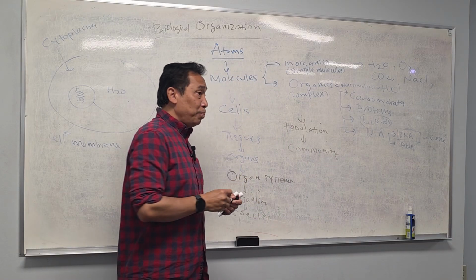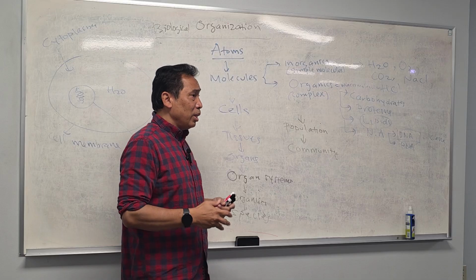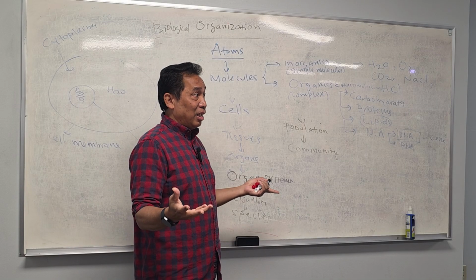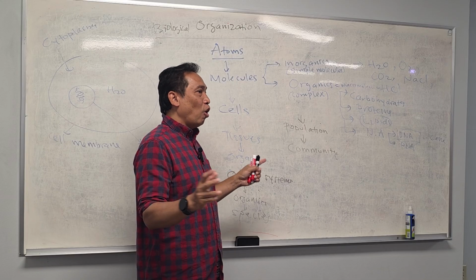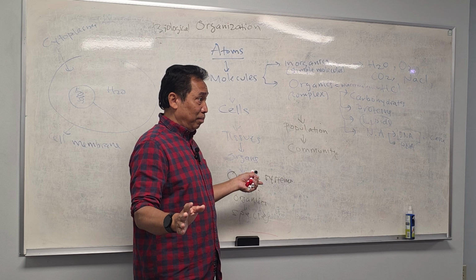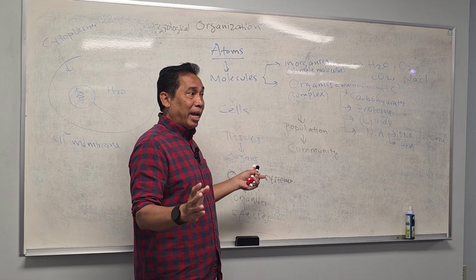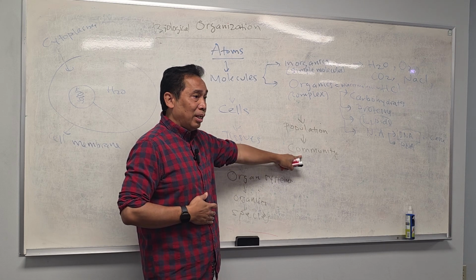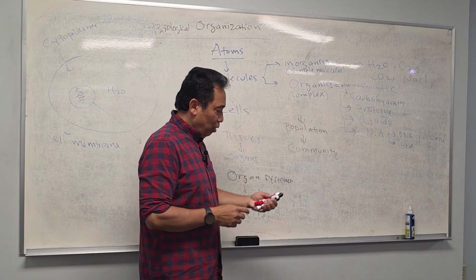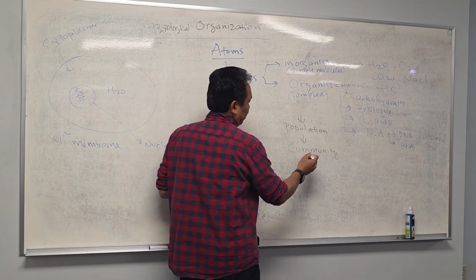So when we talk about community, it means that we only talk about living things. Get it? Only living things. All organisms, different species, which is population, at the same place is called a community. You with me?